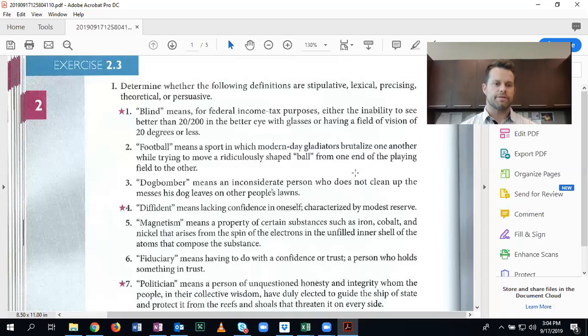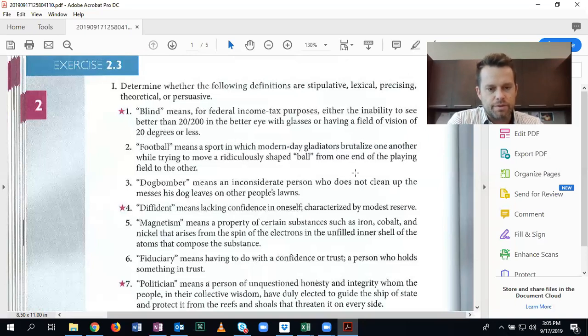So a theoretical definition defines a term from a contextual perspective that relates to the theory of the thing. So often you'll find these theoretical definitions in things like physics or chemistry, thermodynamics, all these different areas where they'll define a term by these theoretical relationships between different aspects of what's going on. So the theoretical relationship here is the spin of the electrons drawing the things together.